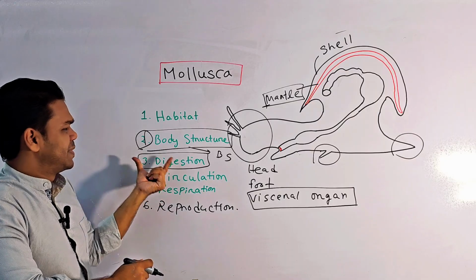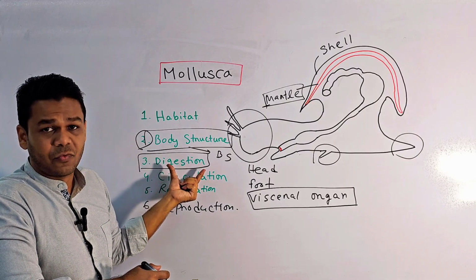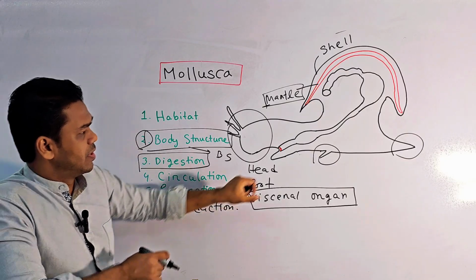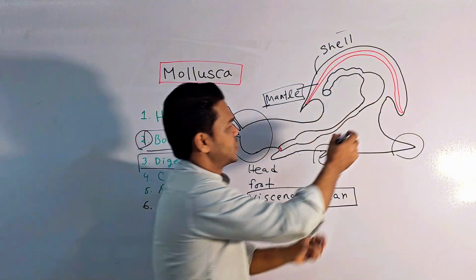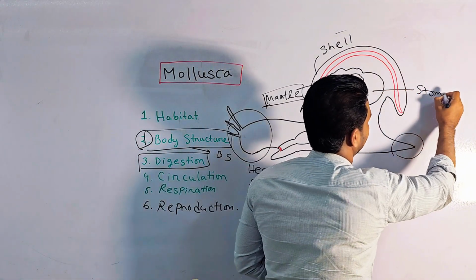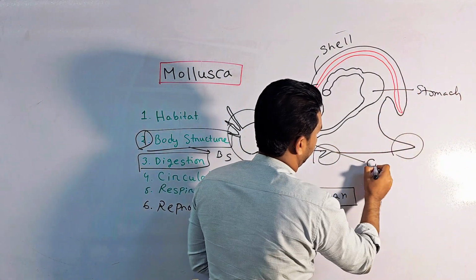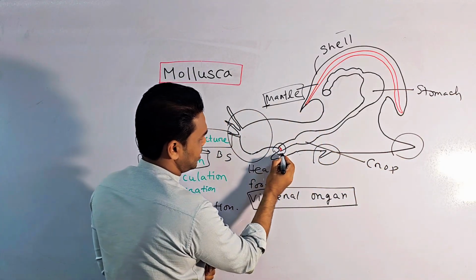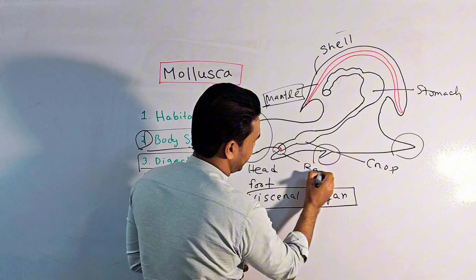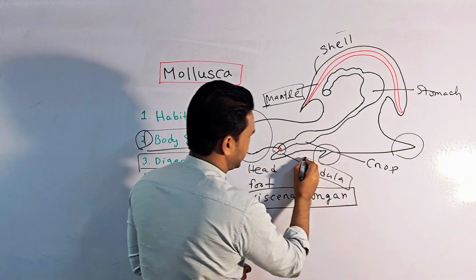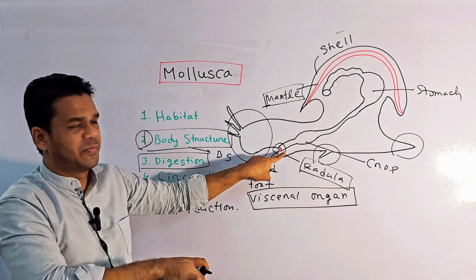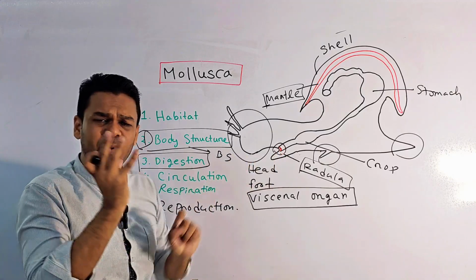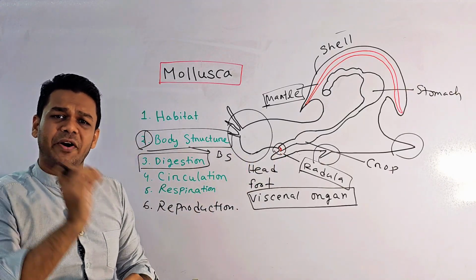The digestive system is fully complete and well developed. They have a crop, they have a stomach, and a special structure called the radula. The radula is present in the front of the digestive tract, and it is responsible for cutting food particles.